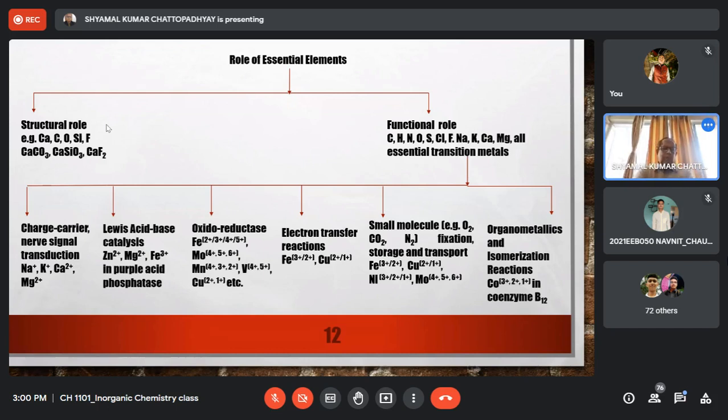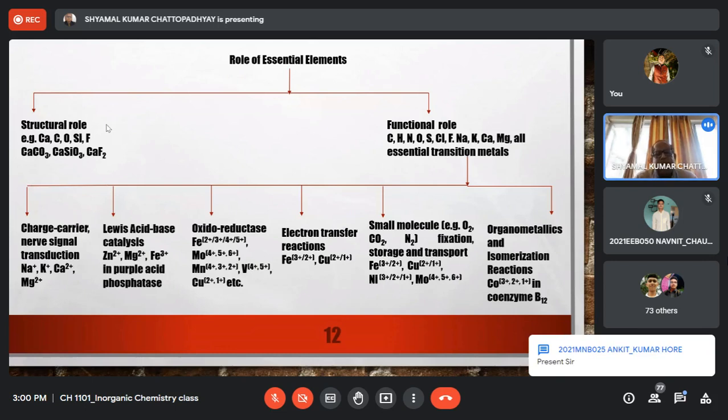Similarly, some of you, may not be all of you, may be aware that in proteins we have various kinds of structure, which are called primary structure, secondary structure, tertiary structure, quaternary structure. Protein folding is very important. The protein must have proper conformation for its function. Now, sometimes the proper conformation of the proteins is maintained by certain zinc ions, which form a cross-linking between certain sites to stabilize the quaternary structure of the protein, so that the protein maintains its proper conformation and it can do its function.